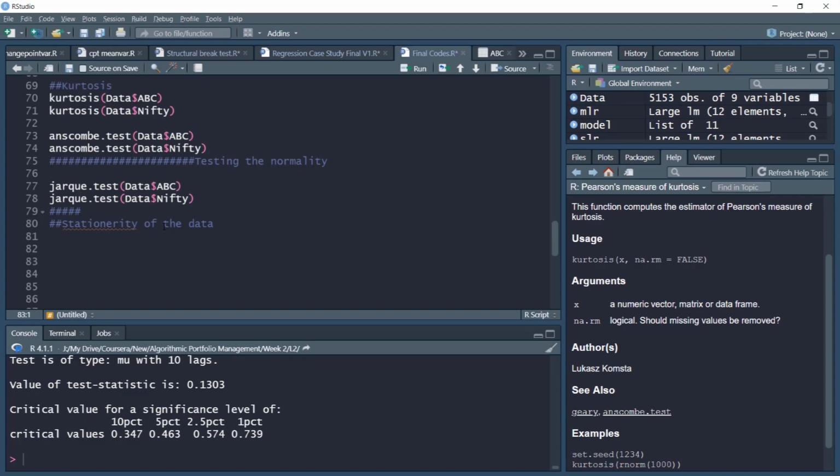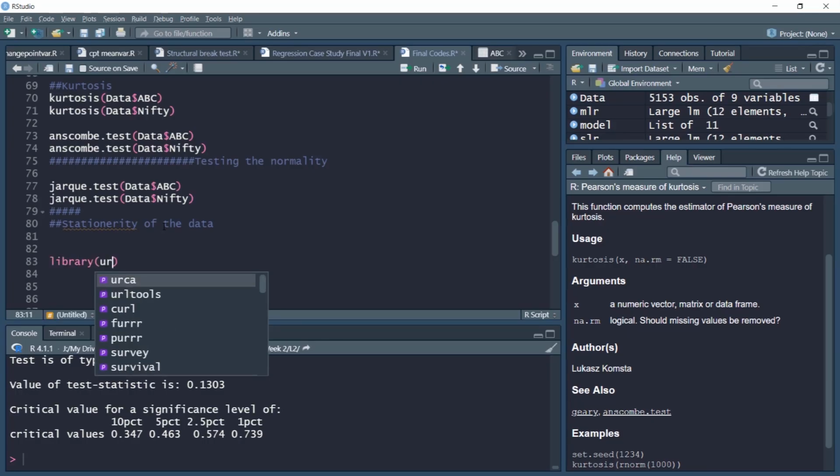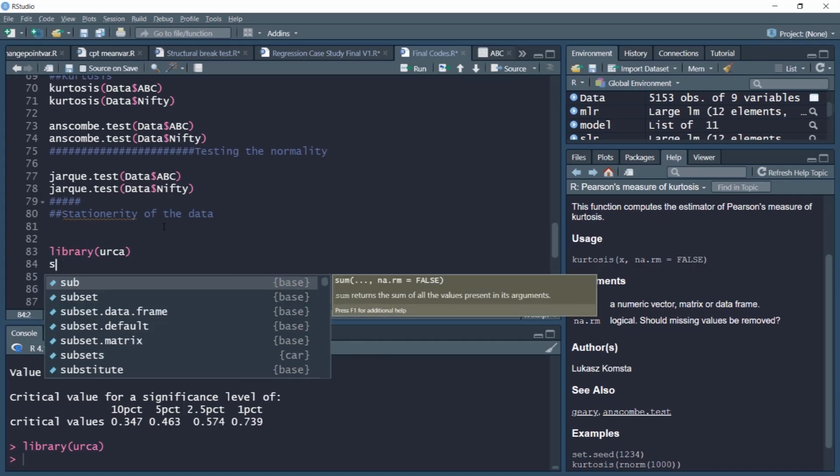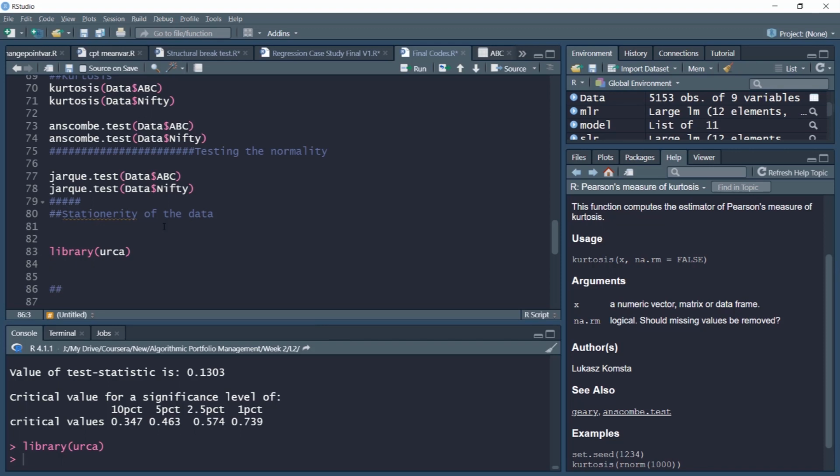There are three very useful tests for that, and these are the augmented Dickey-Fuller test, Phillips-Perron test and KPSS test. For these tests we need to load a very important package, which is urca, for unit root tests. So we'll load this package urca, and first we'll conduct the augmented Dickey-Fuller, often called the ADF test.